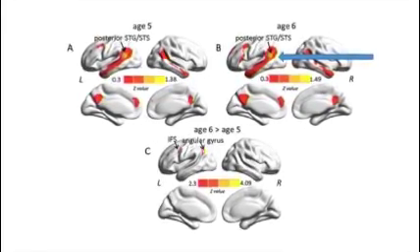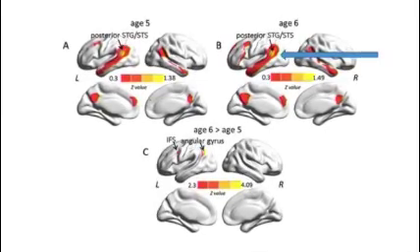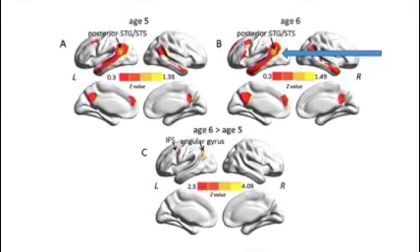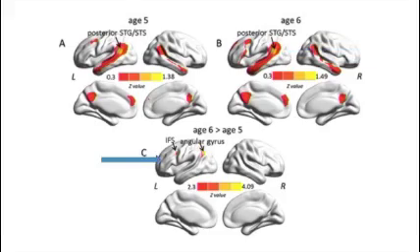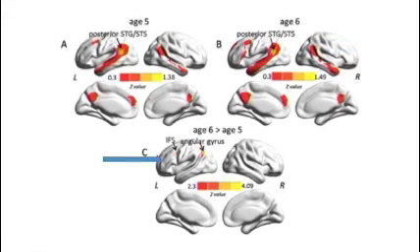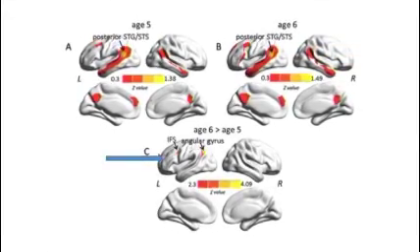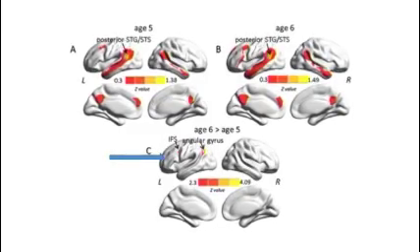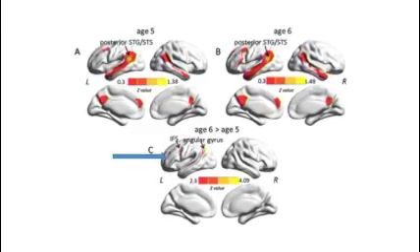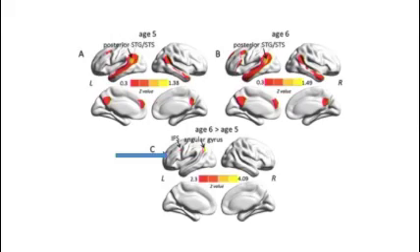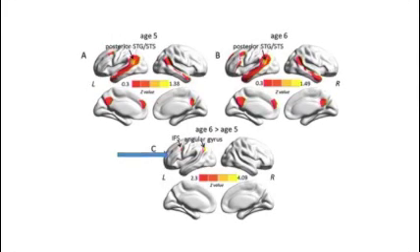Here in Figure B, we can see stronger activation and connectivity in the area than what was shown at 5 years old to the left. And Figure C at the bottom shows a direct comparison of the two time points, where we can see on the left, highlighting the inferior frontal cortex, significantly stronger connections at age 6, as shown by the yellow and red colors.